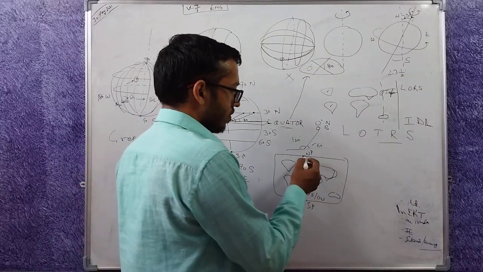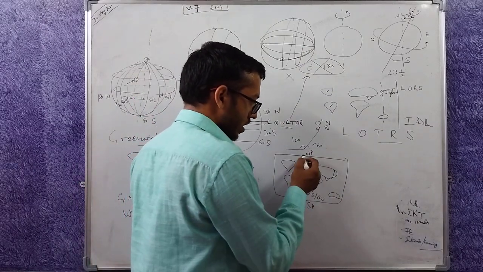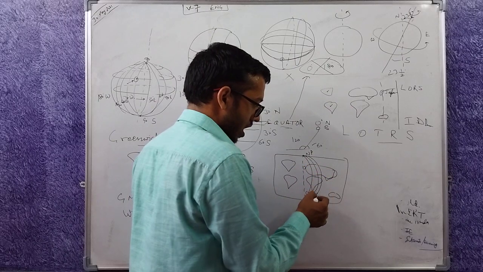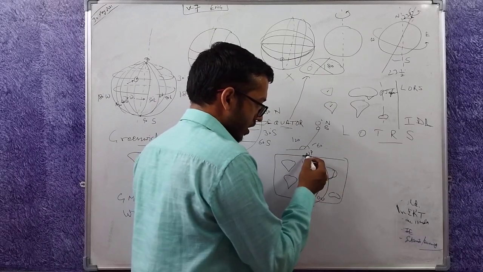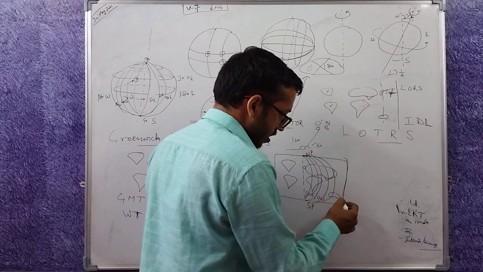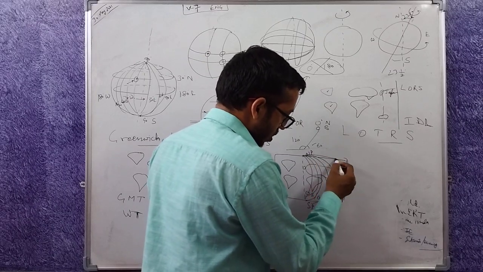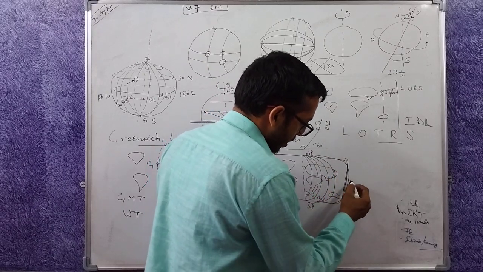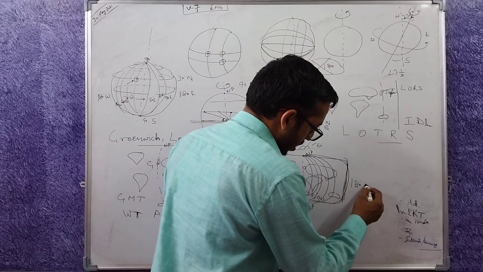So now I define it this way: 30 degrees, 60 degrees, 90 degrees, 120 degrees, 160 degrees, and this line, this one, actually becomes my 180 degrees east.